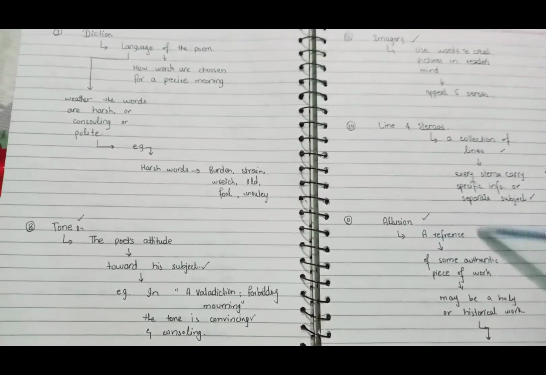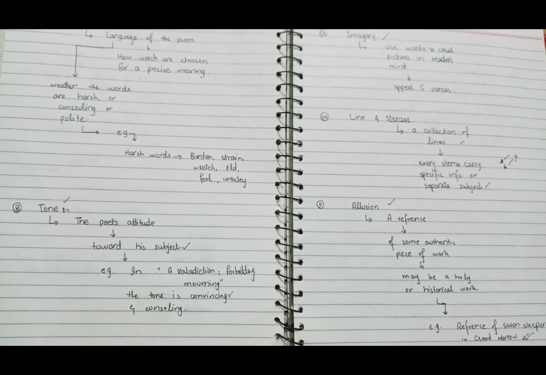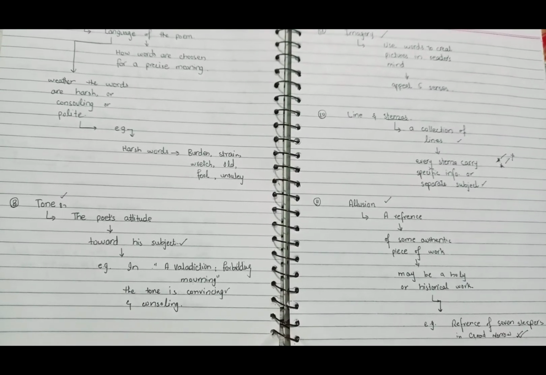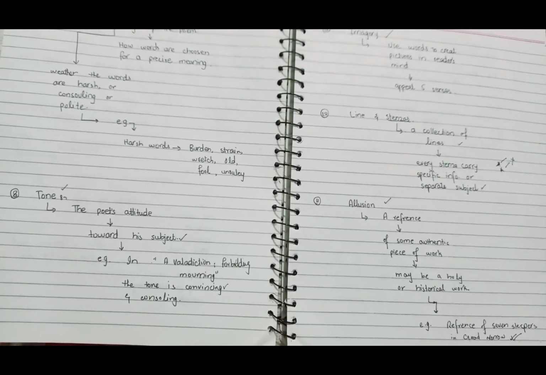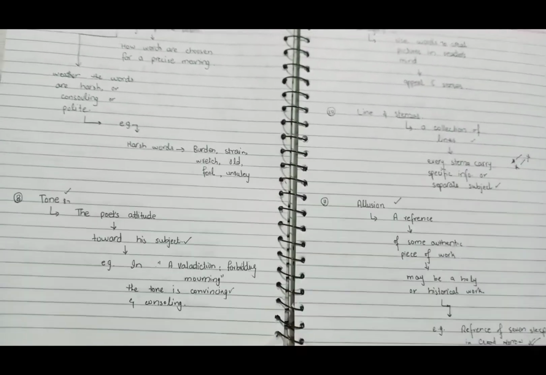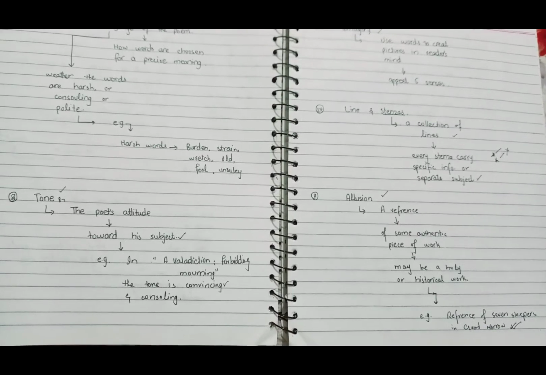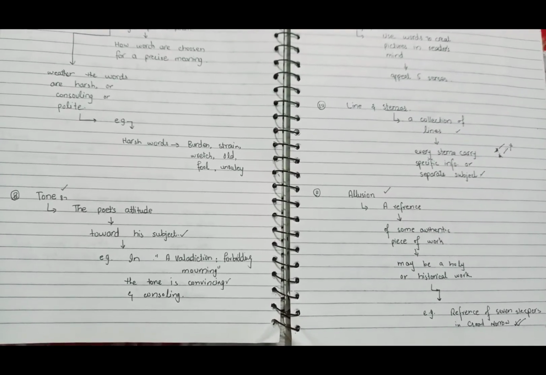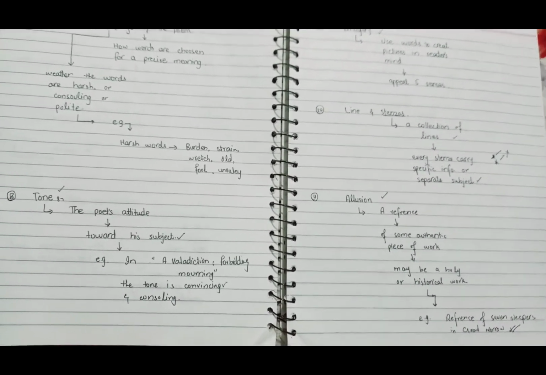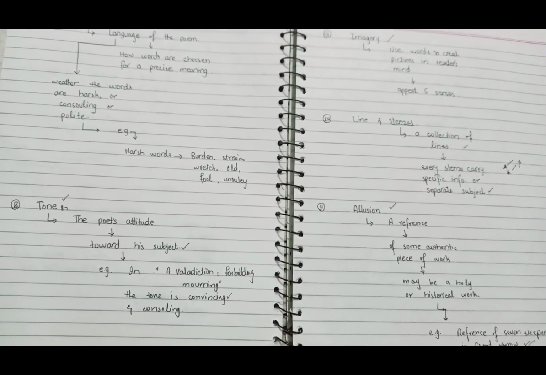Next, allusion. What is an allusion? Allusion is a reference from some authentic piece of work. Authentic piece of work means some biblical references, or references from the Quran or any other holy book, or any historical event. If these references are given in any piece of work, then there will be an allusion. Allusion means an authentic reference. For example, the reference of the seven sleepers in The Good Morrow. In the poem The Good Morrow, the poet gives the reference of the seven sleepers.